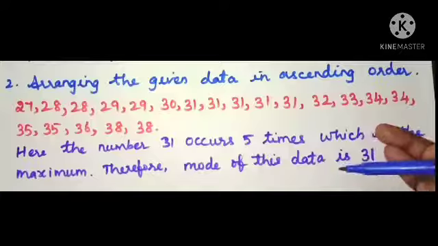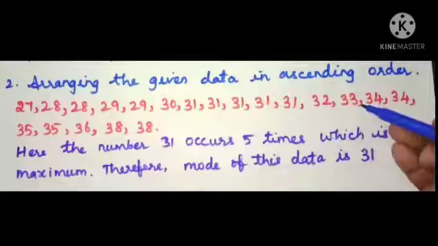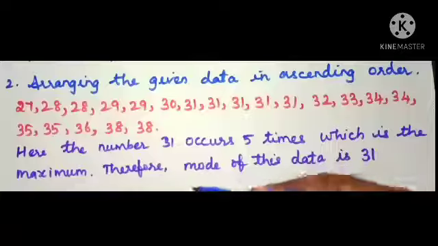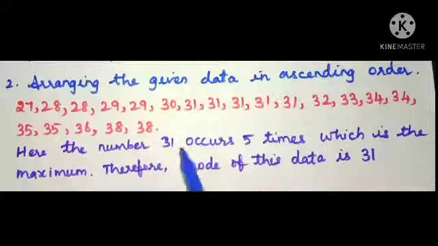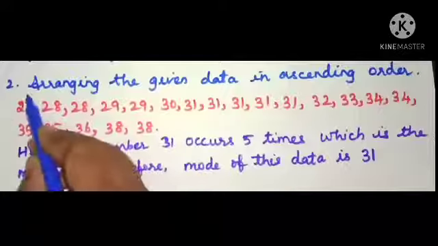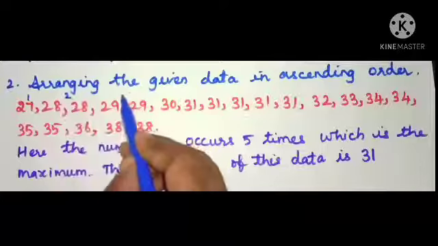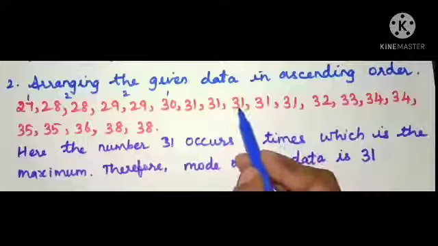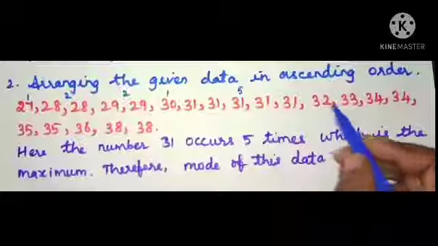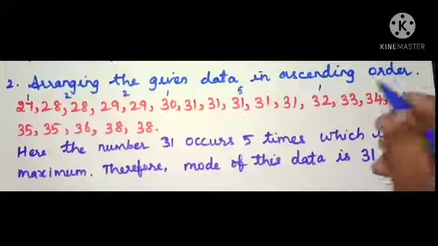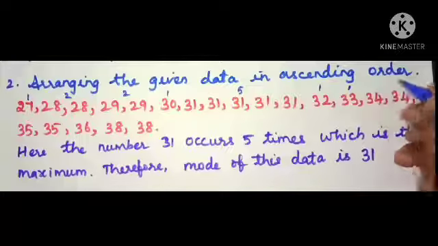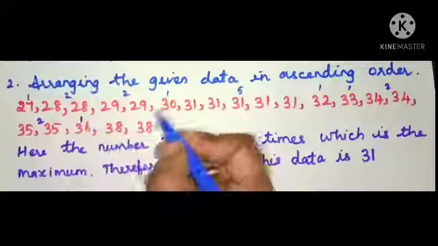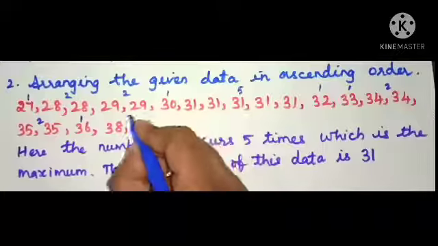Same as the previous problem, arrange the given data in ascending order from smallest to biggest. Here we find that 27 occurs 1 time, 28 2 times, 29 2 times, 30 1 time, 31 5 times, 32 occurs 1 time, 33 only 1 time, 34 2 times, 35 2 times, 36 1 time and 38 2 times.